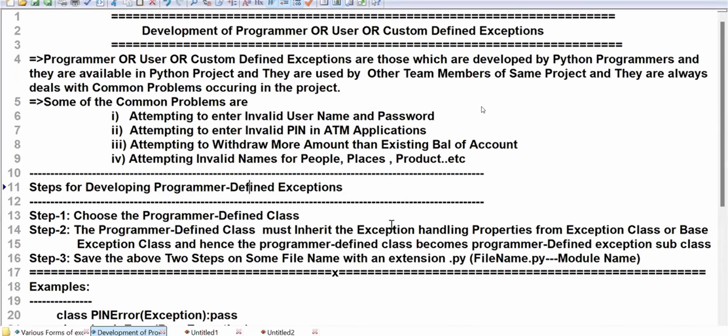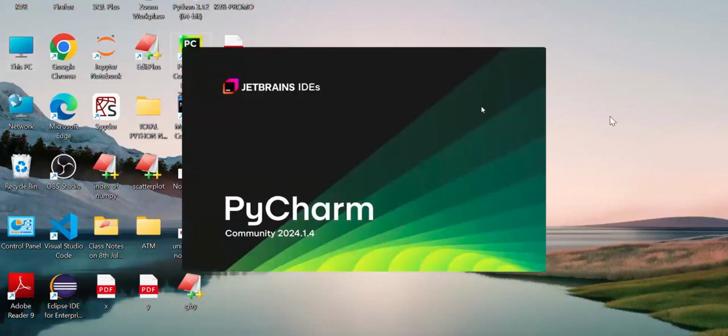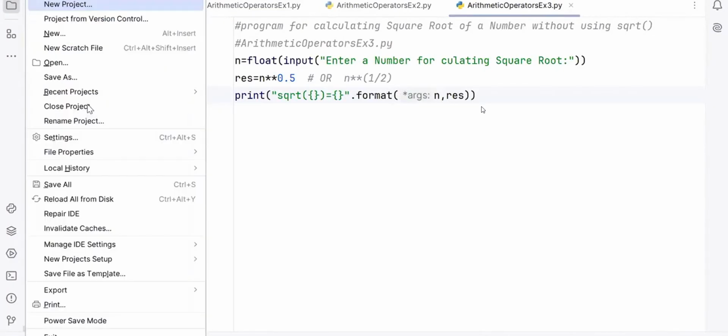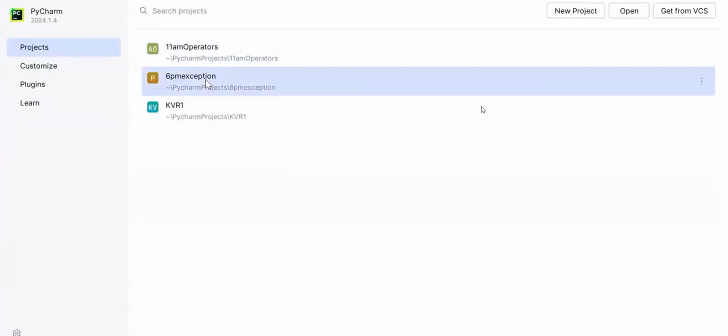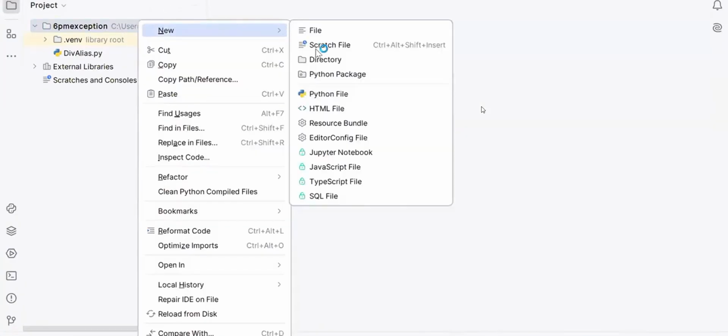So now I'm going to take up PyCharm. Let me close this project. Here I'm going to write a new project. Okay, already it is there: Exceptions. Almost we enter into this area. Today I'm talking about one part.